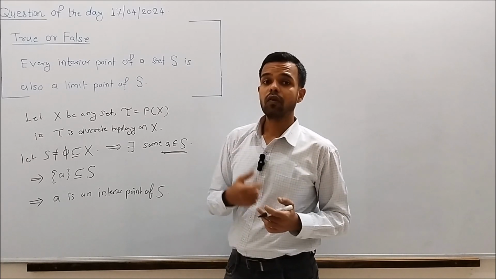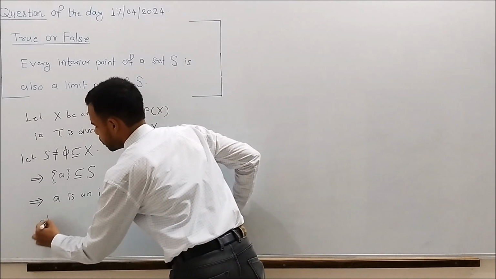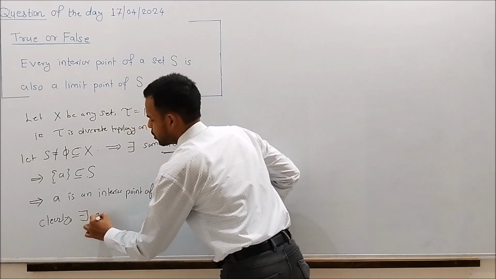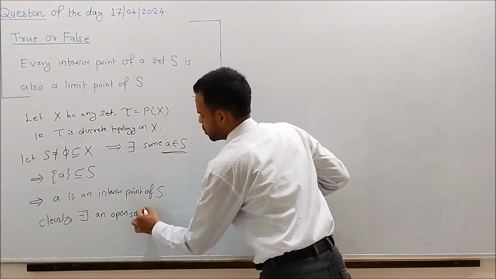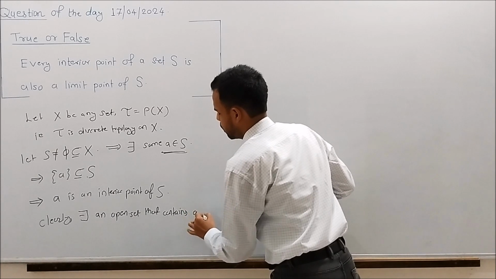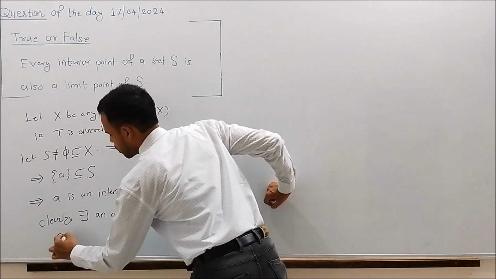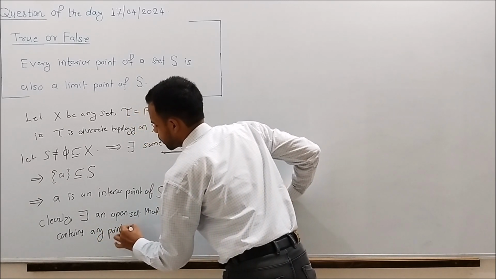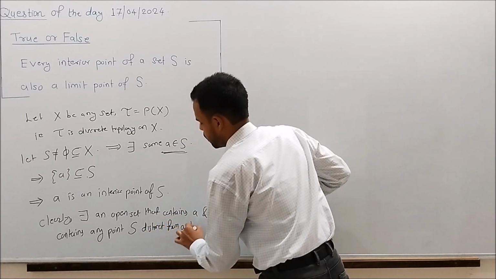Now we will show that A is not a limit point of S. To see this, clearly there exists an open set that contains A and does not contain any point of S distinct from A itself.